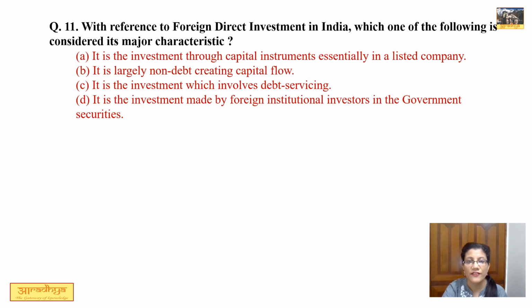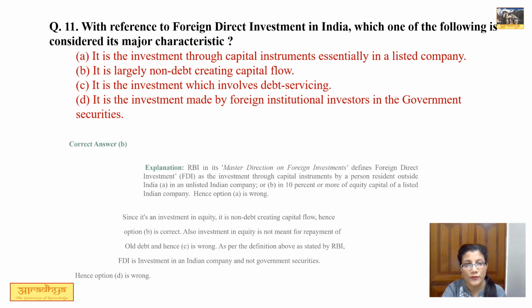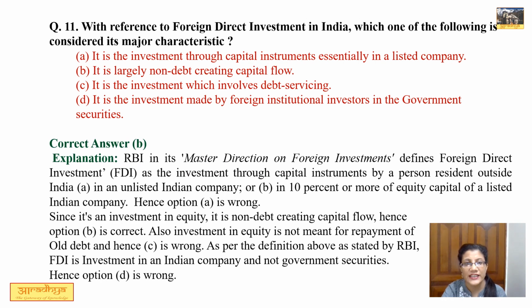Question number 11. With reference to FDI in India, which one of the following is considered its major characteristic? 4 options are given. One by one we'll go. Option 1 says it is the investment through capital instrument essentially in a listed company. Now, as per RBI's Master Direction on Foreign Investment, FDI को जहाँ define किया गया है, it says that FDI is investment made by a person who is of course residing outside India, और उसमें दो condition है. It has to be in an unlisted Indian company, and second, it can be in a listed Indian company, लेकिन उसमें condition है कि 10% or more of equity capital investment के form में होना चाहिए. So first statement per se is not correct.